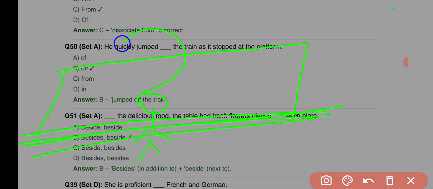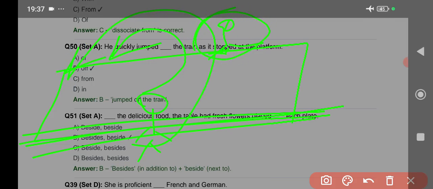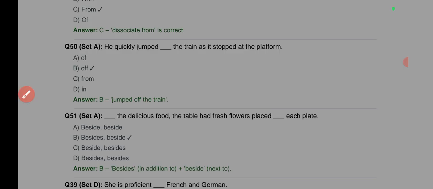So you jump over the fence. But if you are sitting on the fence, you will jump off the fence. To jump over the fence means to come from here and go to the other side. To jump off the fence means you were sitting on the fence, then you jump off it. So off means to leave the top of something.